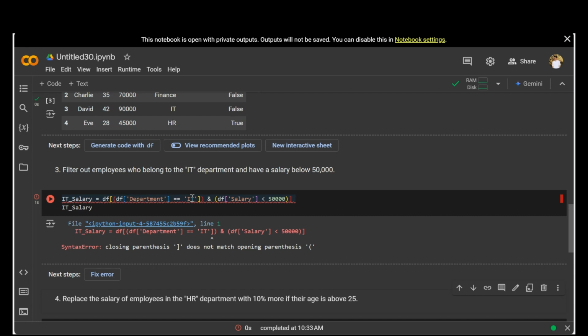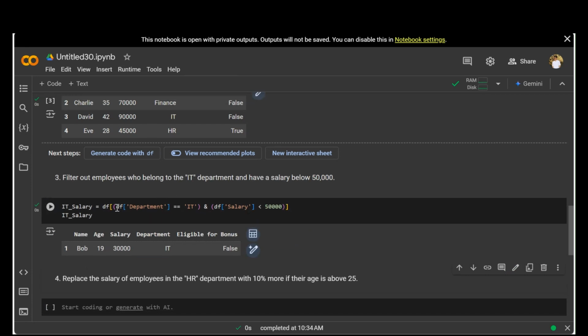Okay, where should the parenthesis be? So it should be DF of this one, and DF of salary should be less than 50,000. I think we have some error: it does not match the opening parenthesis. I think we made the mistake here only. We should not give this. Now it should run. Yeah,